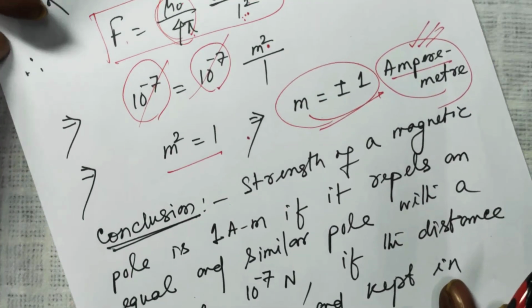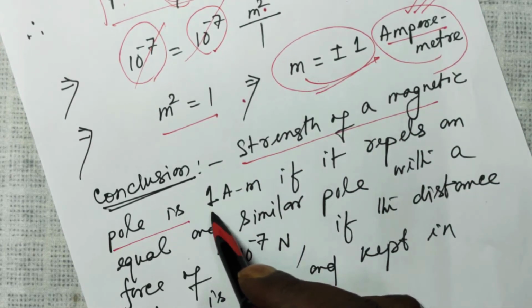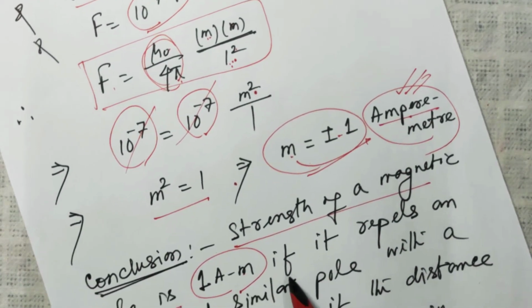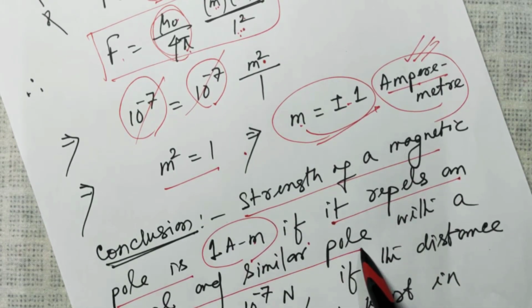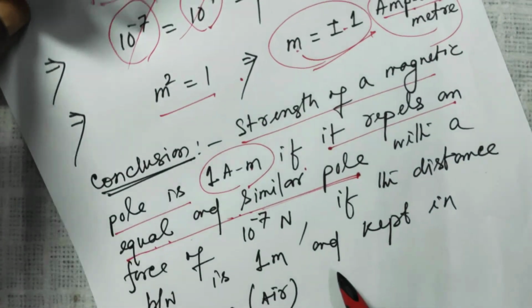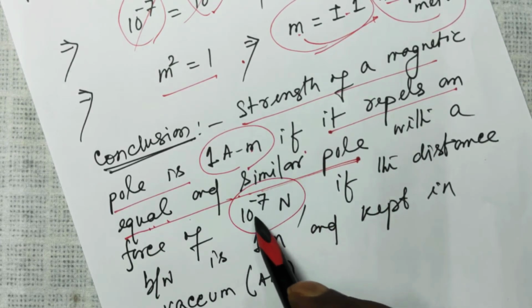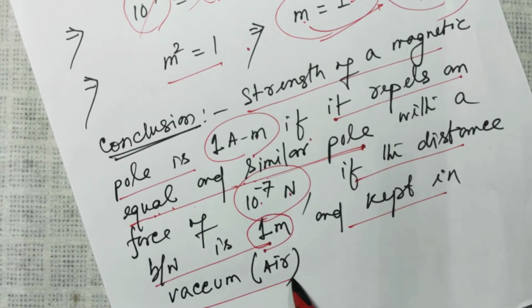So what is the conclusion? Strength of a magnetic pole is 1 ampere meter, if it repels an equal and similar pole, I have taken them equal, with a force of 10 to the power minus 7 Newton, if the distance between them is 1 meter and is kept in a vacuum or air.